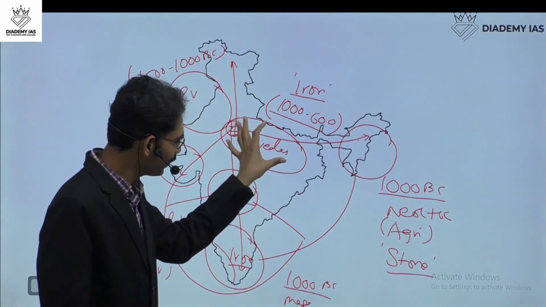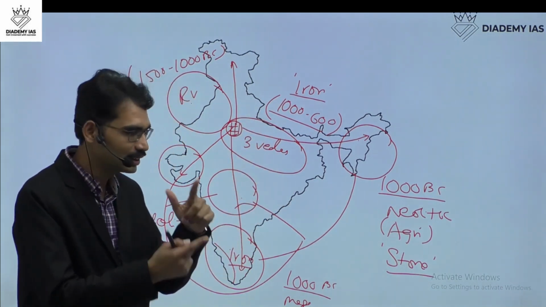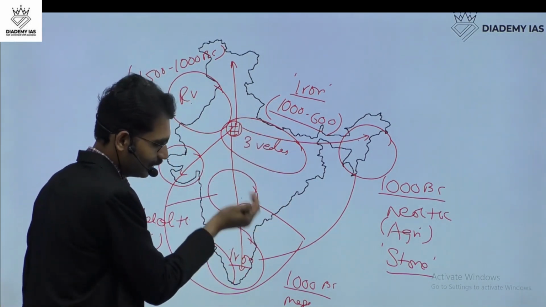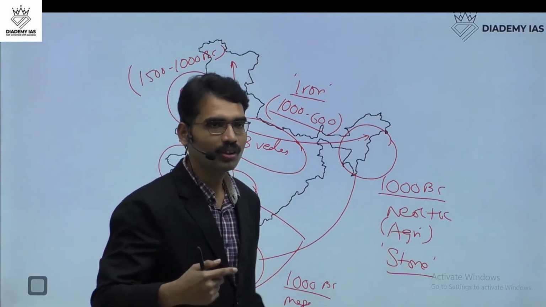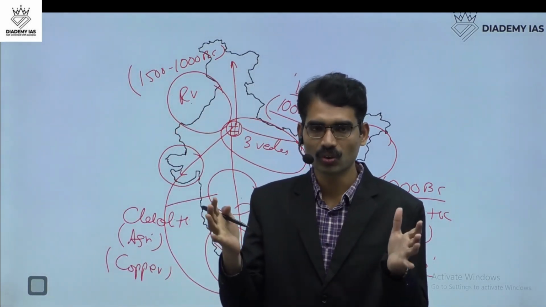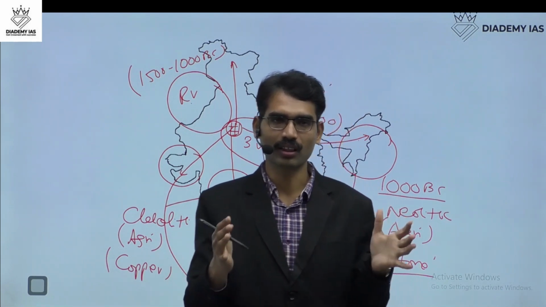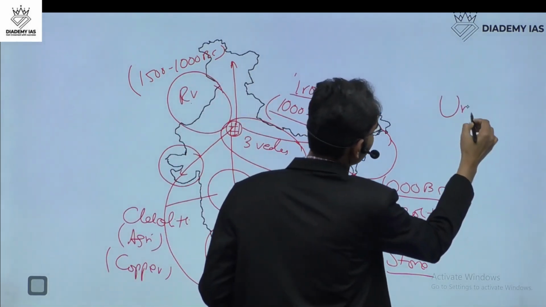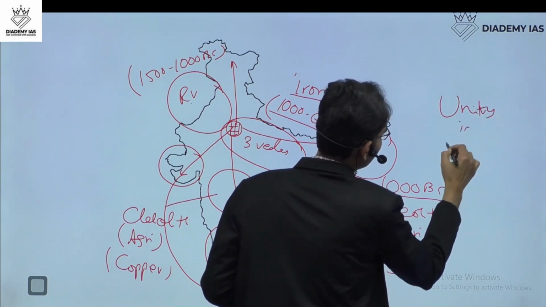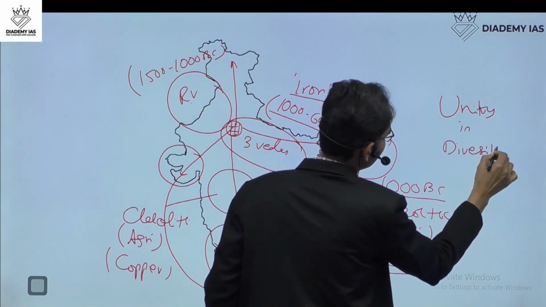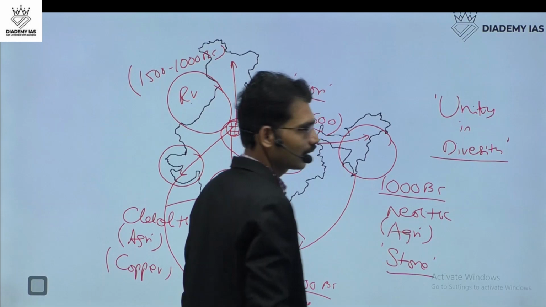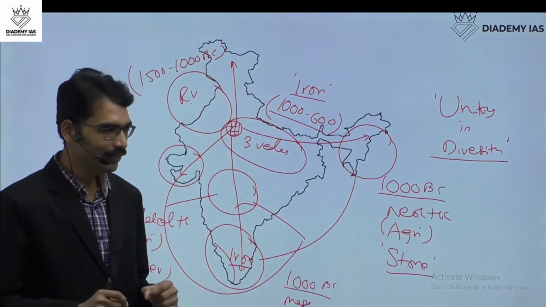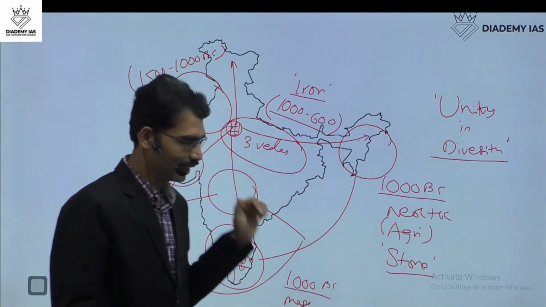So when something is happening here, what is happening there? And what is the relationship between this area and that area? That is how we gradually come to know how the fusion of culture is taking place and how unity in diversity is emerging when it comes to Indian culture. So it is very, very crucial to know about this land.